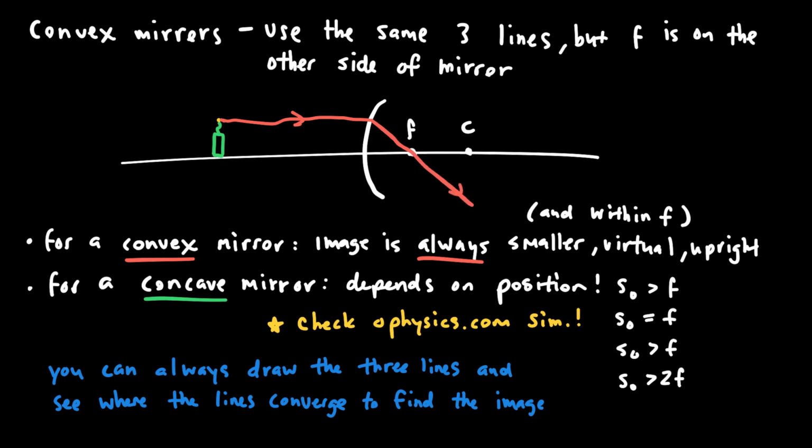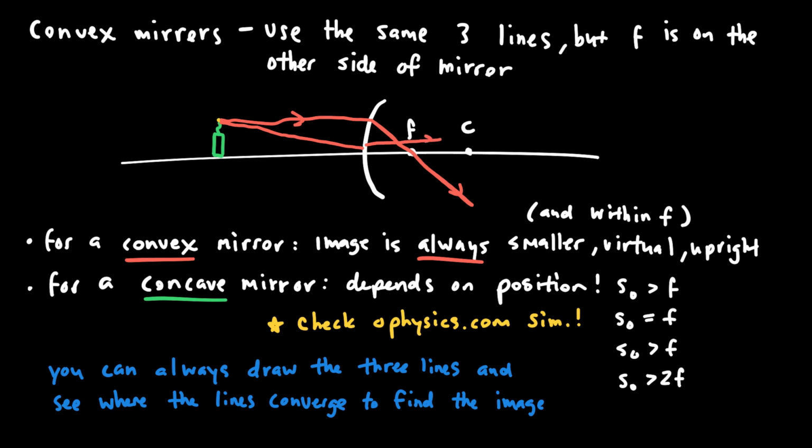And then I'm going to draw a ray that would go through the focal point, maybe something like this, but it needs to reflect parallel to the optical axis after it goes through the mirror. So I need to draw that line again and have it go incident on the focal point, but then when it gets there, it needs to reflect parallel to the optical axis, something like this.